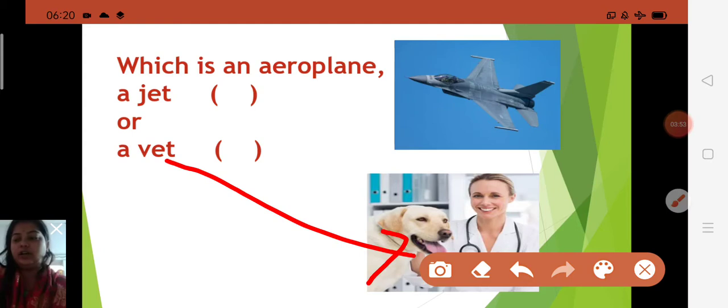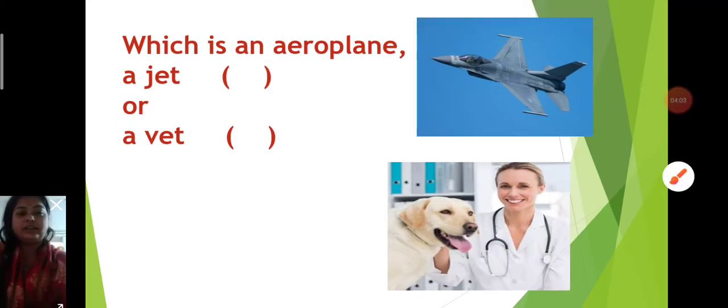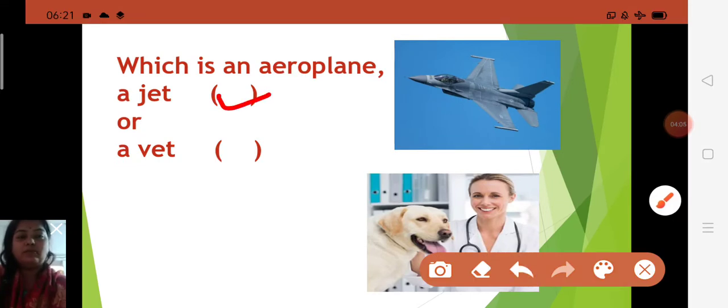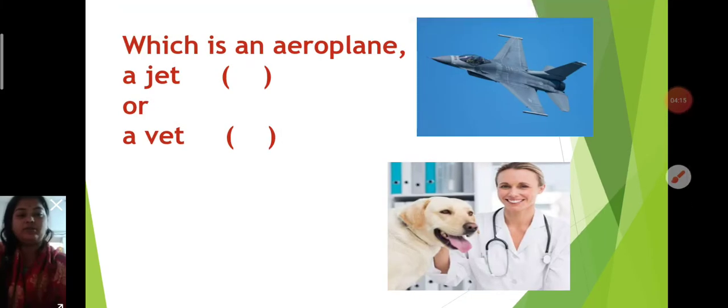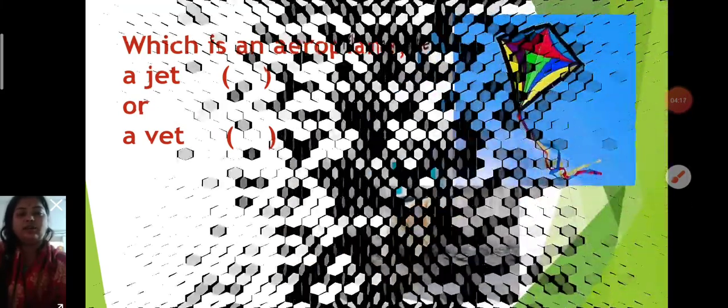In short we say vet. But a jet is an aircraft. So here it is asking which is an aeroplane, so you all have to say the jet. A jet is an aircraft propelled by a jet engine. So jet is the correct option.